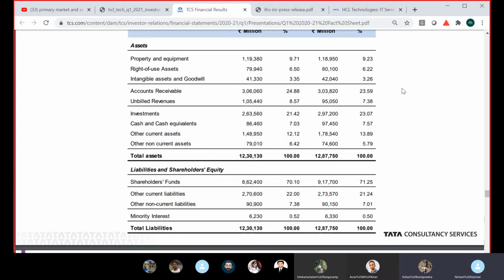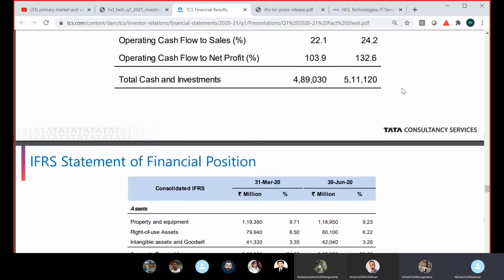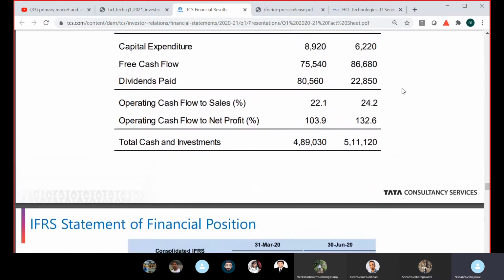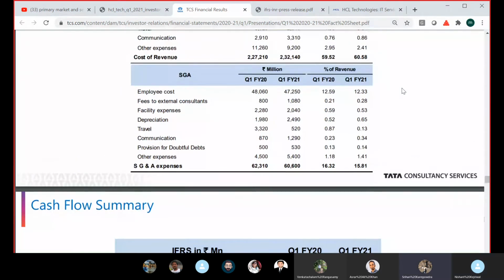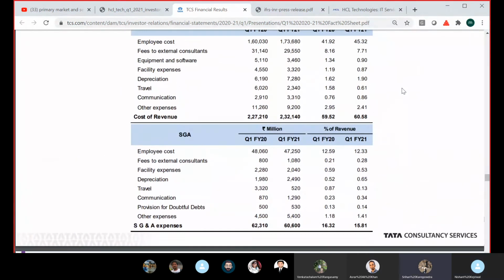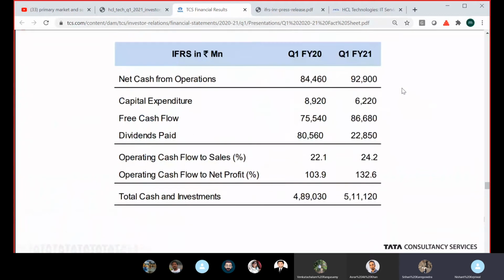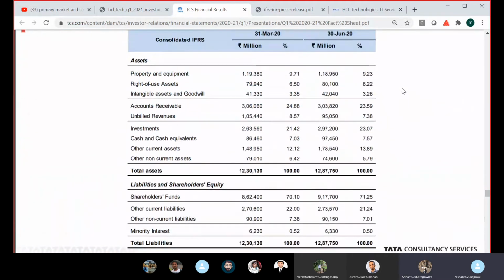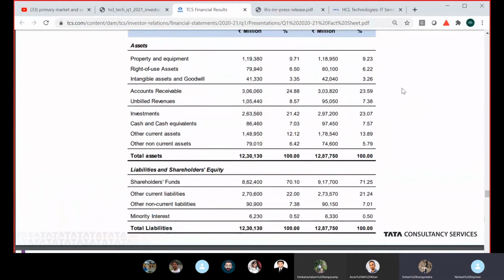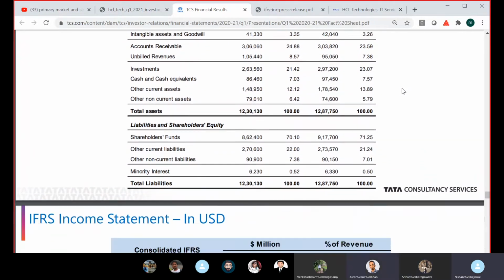Denominator is 86,240. Yeah, and what is your numerator? 28,032. So 28,032 divided by 86,000 should come 0.3 something, right? Or how much is it coming? It's 0.325, I think. 0.325. Yeah, 0.325 into 100. So that is 32.5.